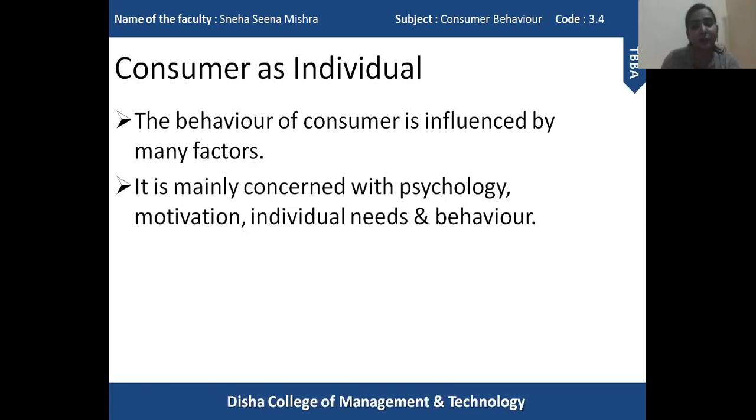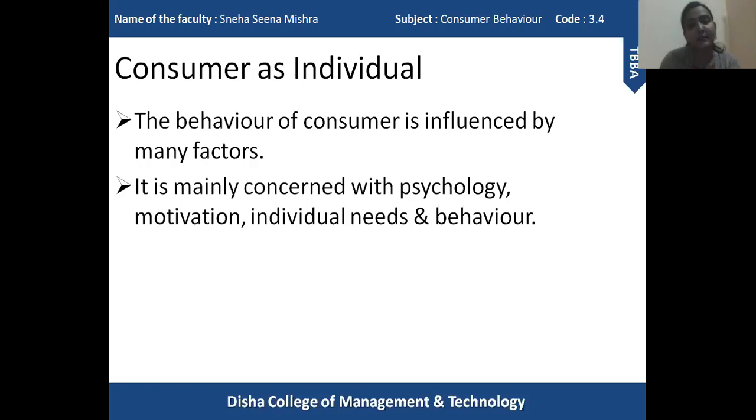Next one is individual need. Whenever we want to purchase a product, to consume a product, the basic reason behind it is the need. First of all, when we feel hungry, what is the first thing that comes to our mind? That is food. Even foods which we don't like, we consume, because when we are hungry, we just want to get rid of the hunger. At that point in time, whatever food we have, we try to consume it.